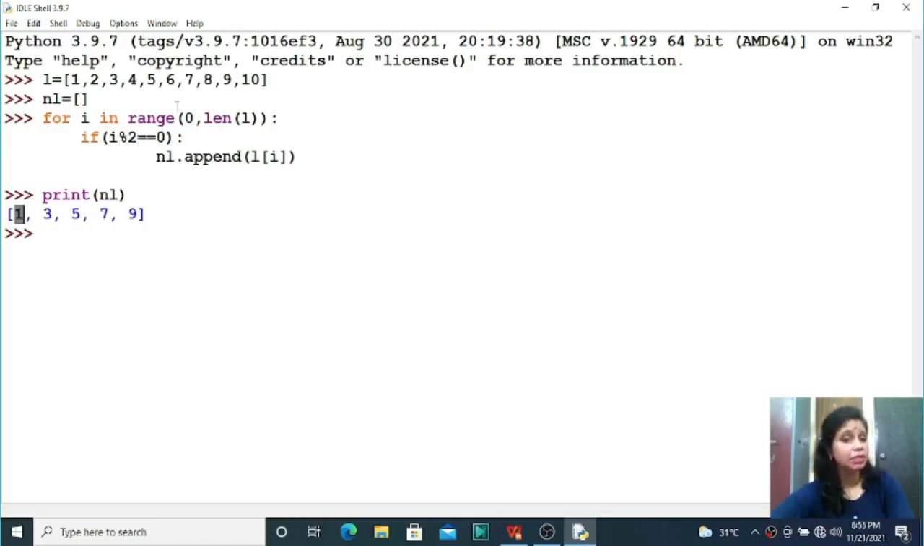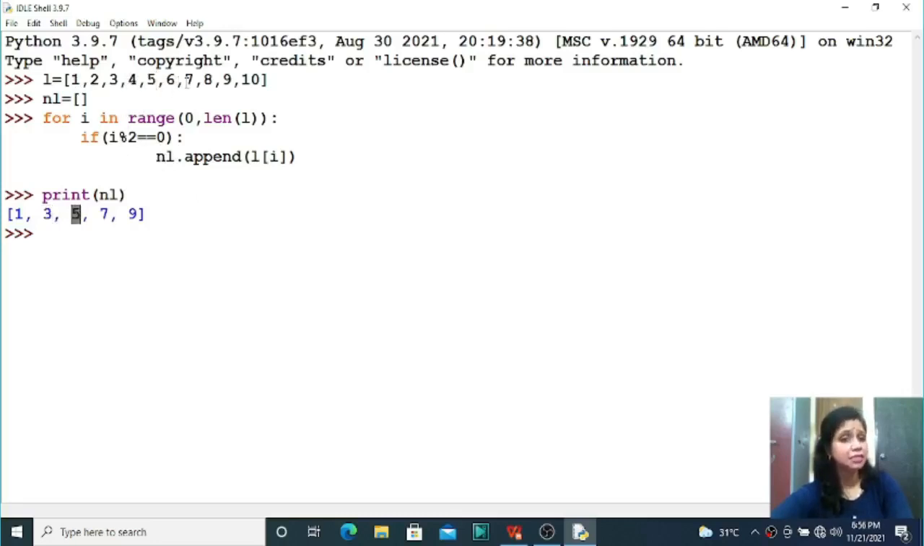Then I value will increase from 1 to 2. So is 2 completely divisible by 2? Yes. So in index number 2, 3 is there. Now 3 is added to our new list. So next element will be 3. Similarly, next I value, that is 3. 3 is not divisible by 2. So nothing will happen. Then I value will be 4. Yes, 4 is divisible by 2. So which one is that element in index number 4? 5. So 5 is added to your new list.